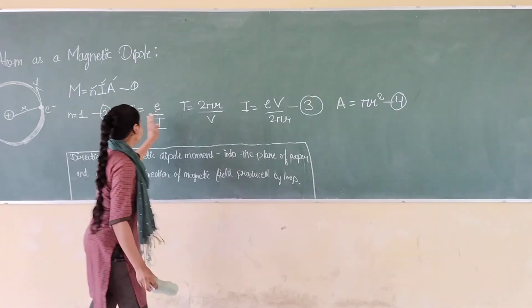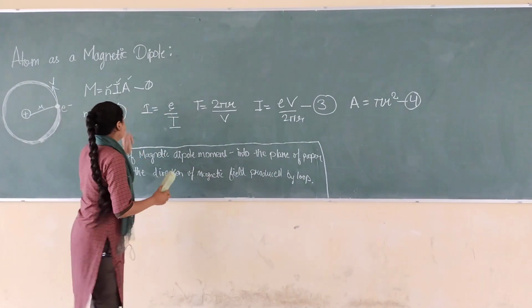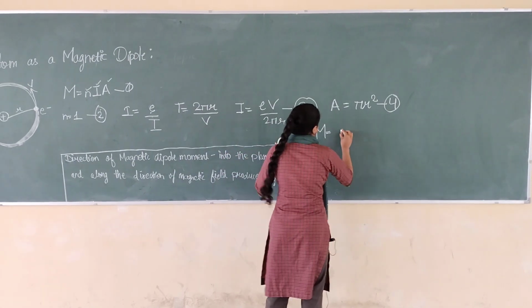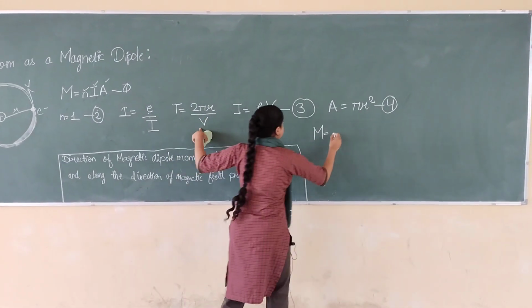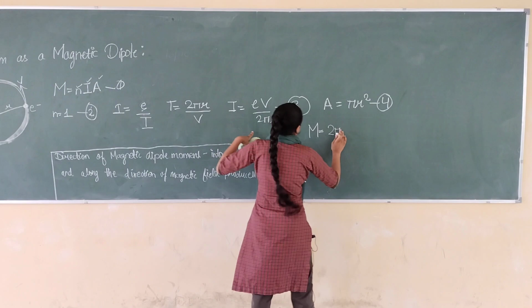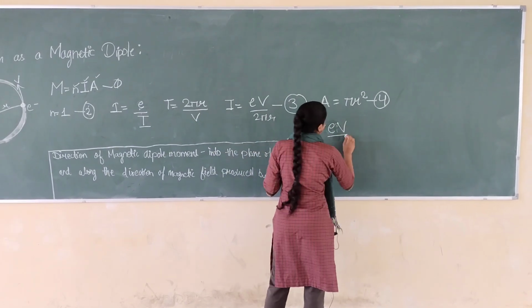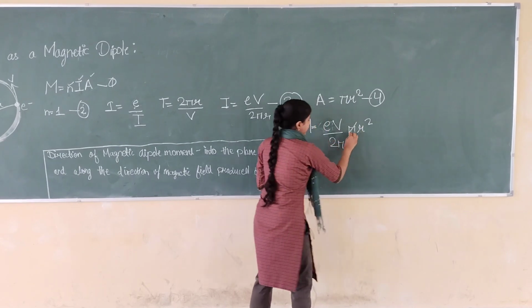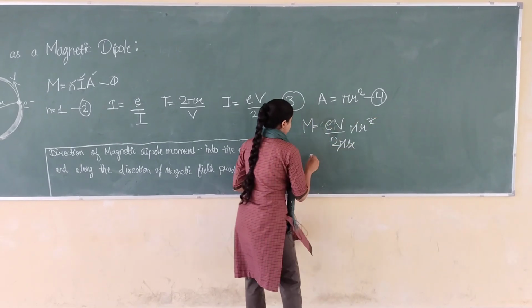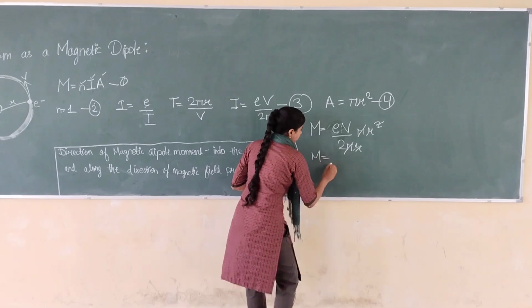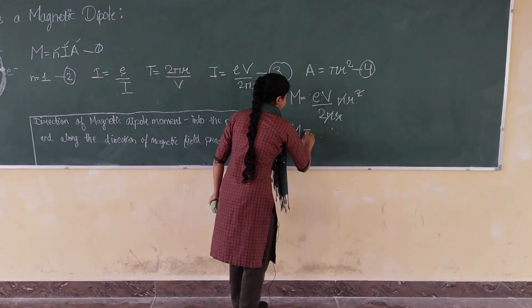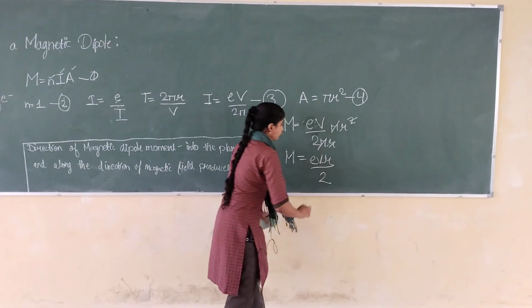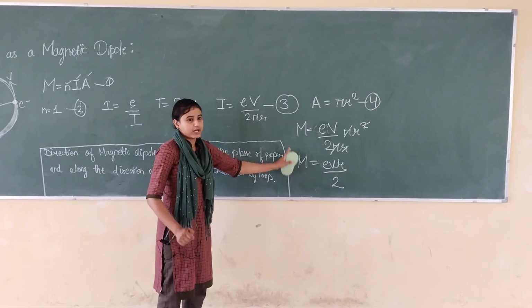Now if we put 2, 3 and 4 in 1, we get M = (ev upon 2πr) into πr². π cancels and one r cancels. Then we get M = evr upon 2.